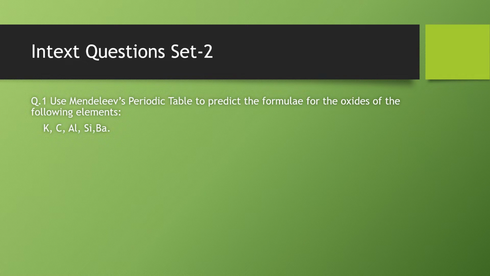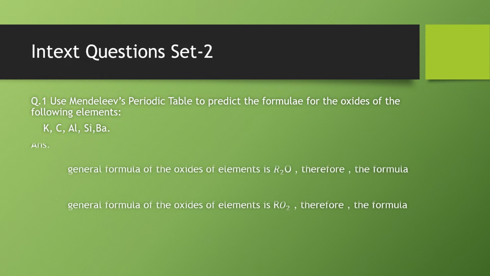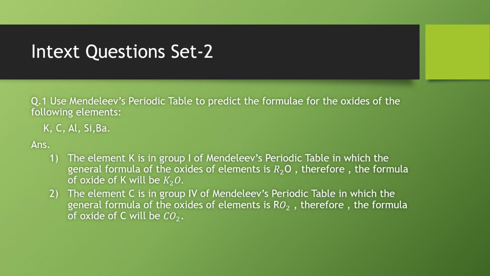Use Mendeleev's periodic table to predict the formulae of oxides of the following elements. Answer. First, the element potassium is in group 1 of Mendeleev's periodic table, in which the general formula of the oxides of elements is R2O. Therefore, the formula of oxides of potassium will be K2O. Second, the element C is in group 4 of Mendeleev's periodic table, in which the general formula of the oxides of elements is RO2. Therefore, the formula of oxide of carbon would be CO2.